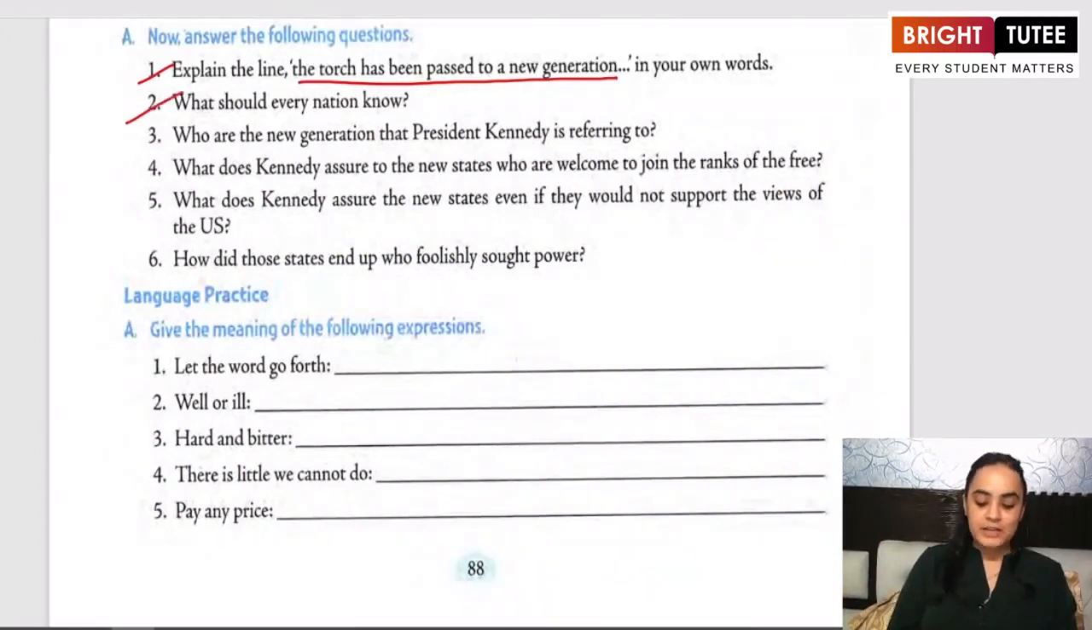What should every nation know? Every nation should know that they are going to support them, that they are going to stand by each one of them in the fight of freedom.